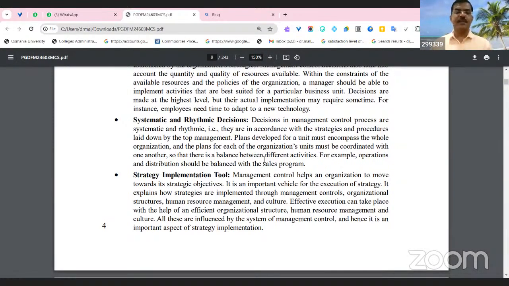The firm has various strategies of its own, and they need to decide which strategy to implement, at what time, and through which process, considering organizational structure, human resource management, culture, and effective execution. The strategy may be good, but the problem is the implementation stage. Right? If the strategy is poor but the implementation is good, the timing is also very important. And we also see the impact of human resources and other factors.